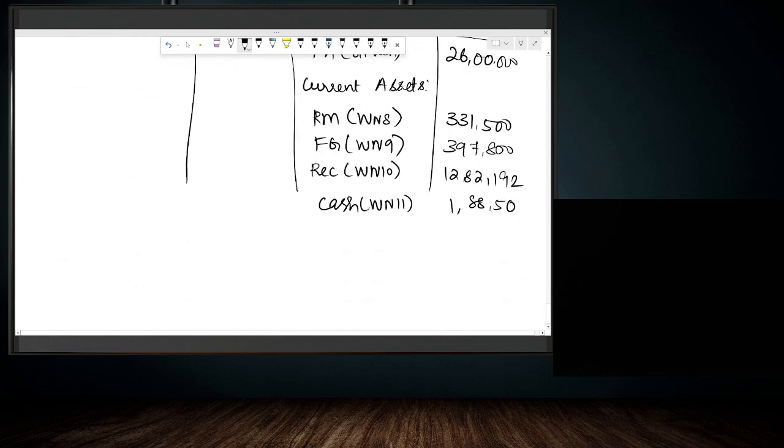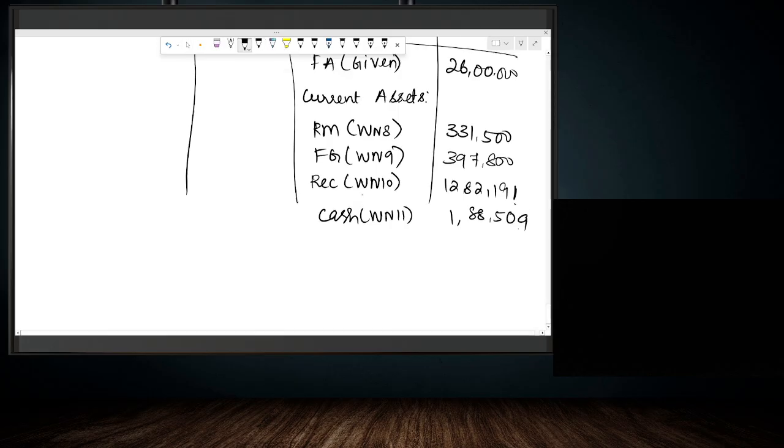Because if we are writing 509 here, then this should be 191. Because the total of the current asset should add up to 22 lakhs. If you are taking 2 here and 9 here, then we will get 22 lakh 1 rupee. So in order to avoid that difference, we are taking 509 here and this is 191.